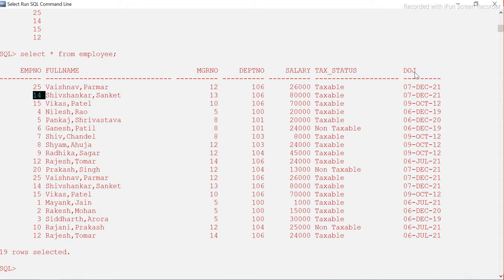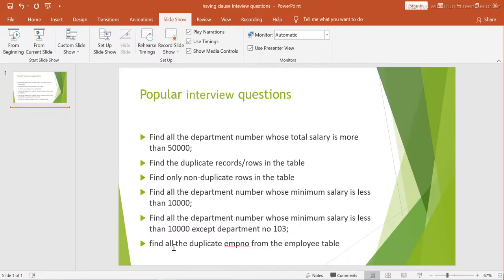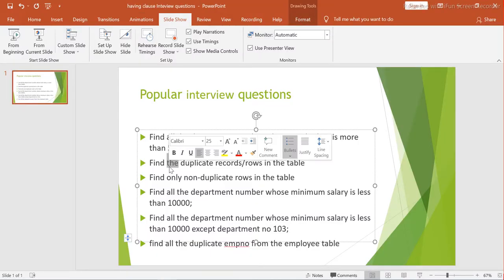But somebody is asking, can you find whether only employee number is duplicate? Then you have to take only employee number into the group by and select clause. Here, for employee number 14, the name can be different. Manager number can be different, everything. But what's important is only whether the employee number is duplicate or not. Maybe we can solve this kind of question later on, but I hope you understood why this query is different from the second one, to find the entire record as a duplicate.